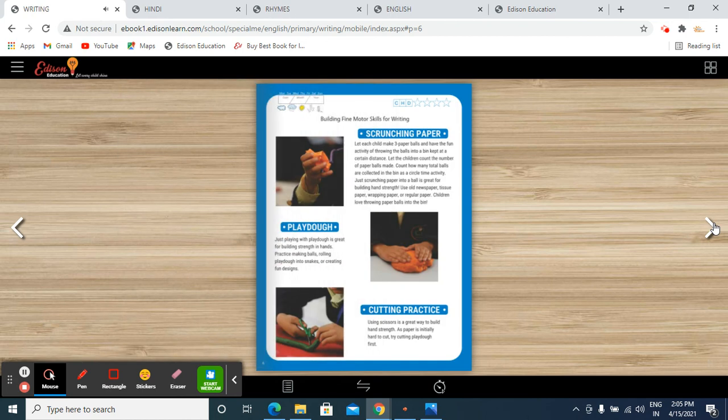Before writing, we have to do some activities with our children so their fine motor grip is developed and they'll be able to write easily. Their fine motor grip will be more enhanced through these activities we are going to do today. So, building fine motor skills for writing.